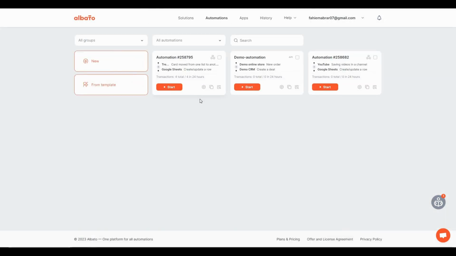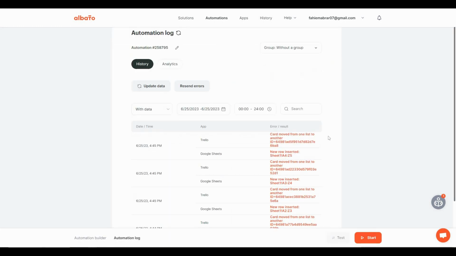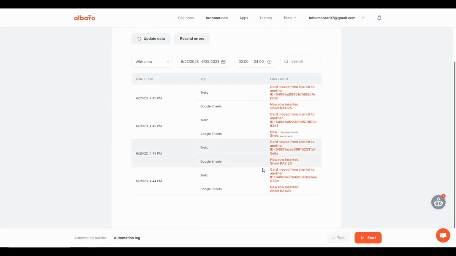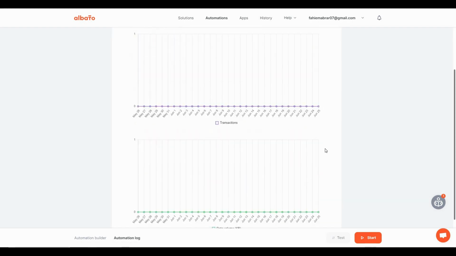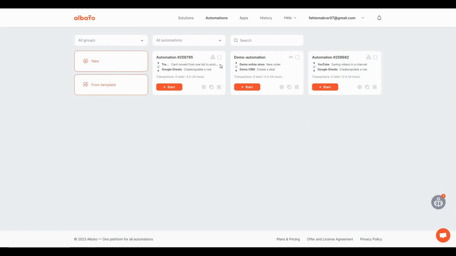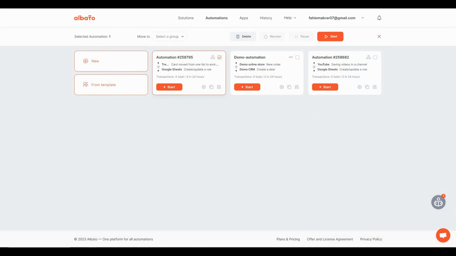So as you can see, the new automation has also appeared on this section, and on here you can change the automation settings. You can also create an exact copy of this particular automation. You can also check the automation log. So let's go to the log. On the log, you are going to get the history of a particular automation. As you can see, you can also see the analytics. And if you want to delete an automation, you simply have to select this, and then you can either move it, delete it, recover it, pause it, or even start it from here.